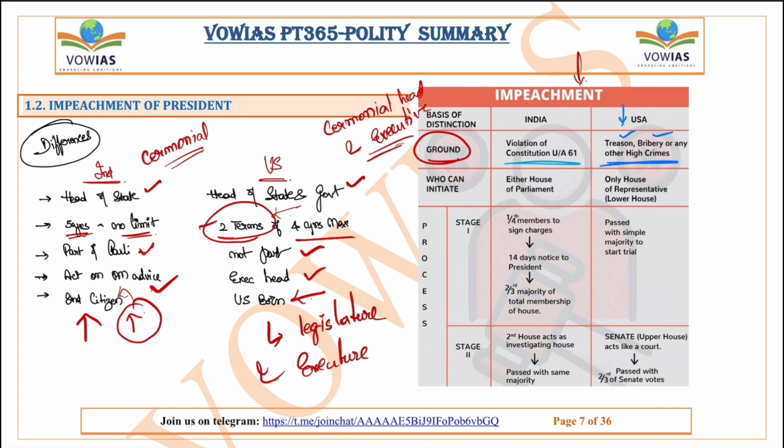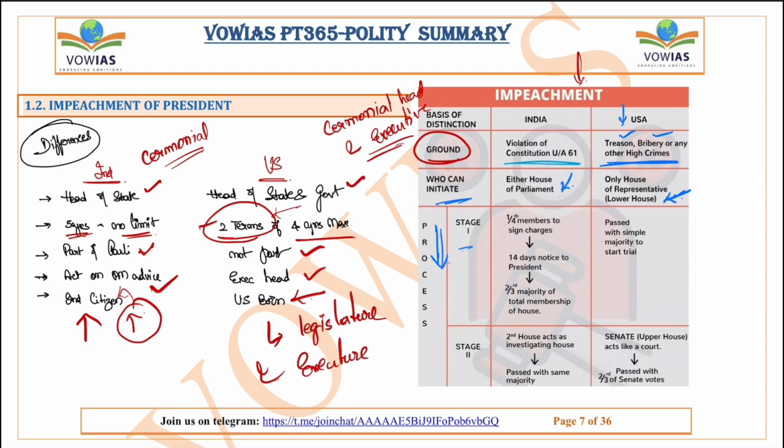Okay. So now who can initiate the impeachment? So in India, in either house of the parliament, the president impeachment process can be initiated. But in the United States, only in the lower house, the president impeachment has to be initiated. Only in the lower house. Okay. Now we will see the process of impeachment.